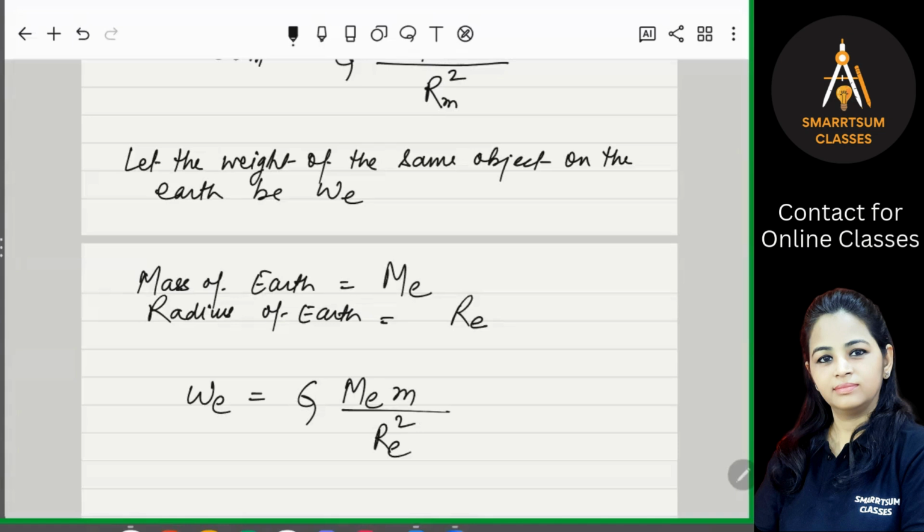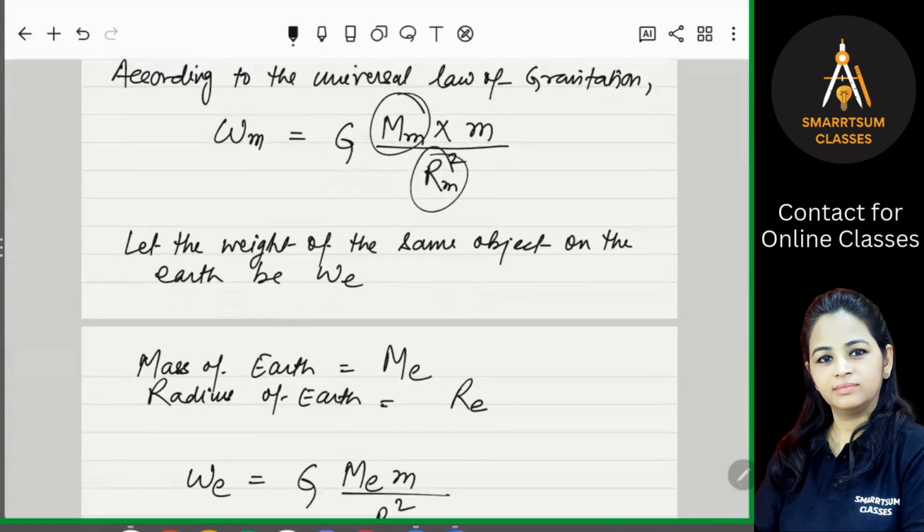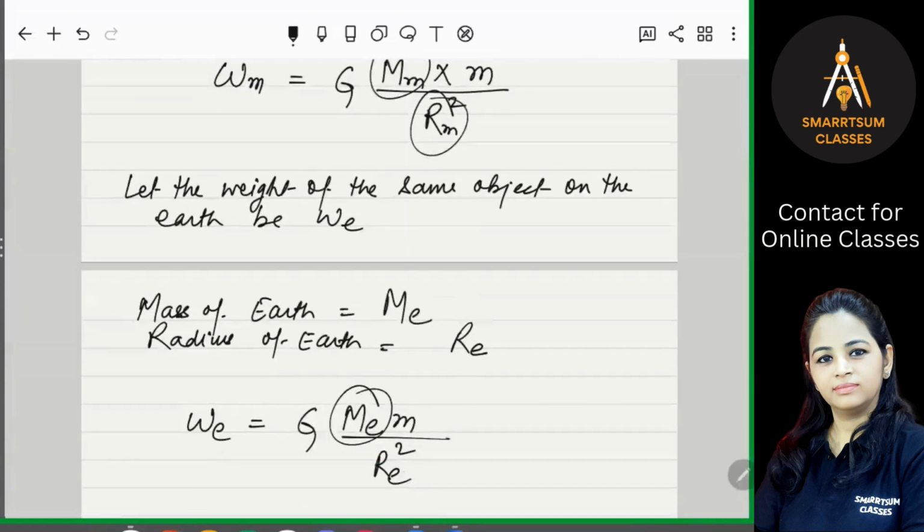Here we were taking mass of the moon and radius of the moon; here we will be taking mass of the earth and radius of the earth. Small m will remain the same because this is constant all over the universe. G will remain the same because it is a constant all over the universe. Is it clear?